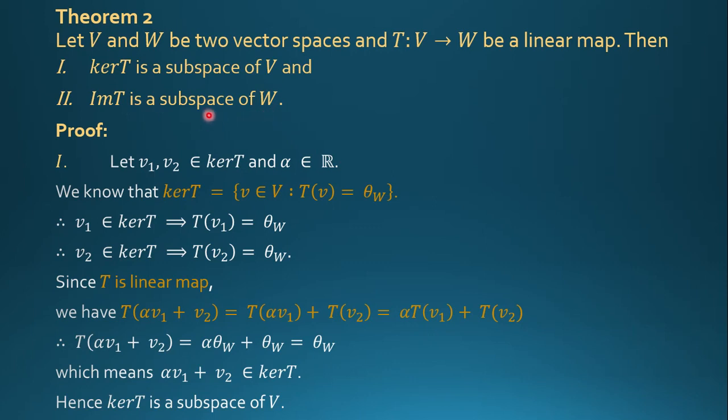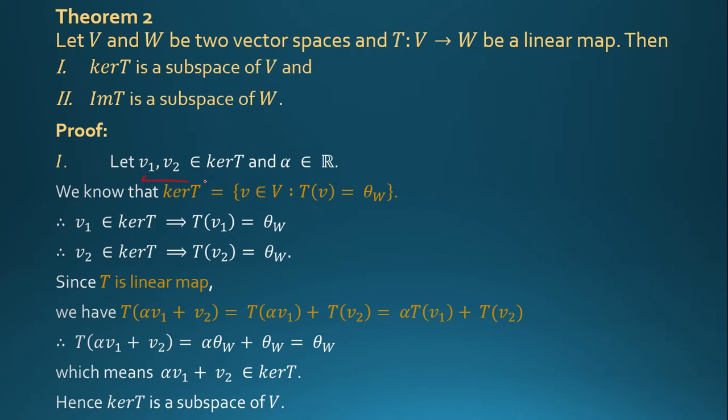Proof. First we prove kernel of T is a subspace of V. Let v1, v2 belong to kernel of T and alpha belongs to R. By the definition of kernel of T, v belongs to V and T(v) = 0 vector.